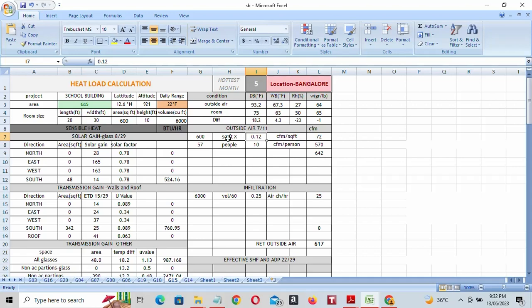If you multiply all these values you will get this value. So you will get 642 CFM. Okay guys, so outside air is finished.